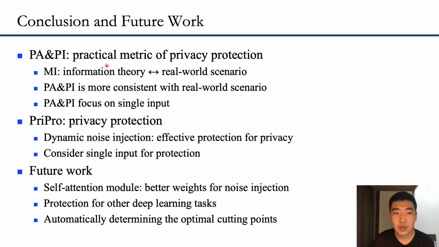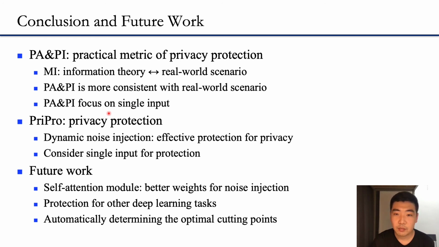As a conclusion, PA and PI is a practical metric for privacy protection. MI might suffer from the gap between theory and real-world scenario. However, PA and PI is more consistent with the real-world scenario, and PA/PI can do evaluation focusing on single-user input.